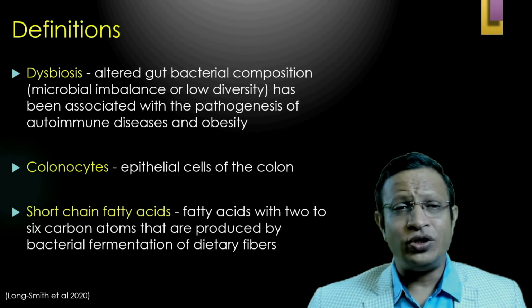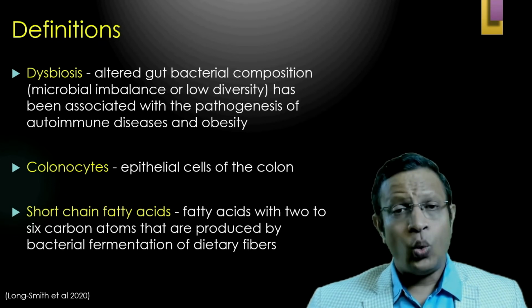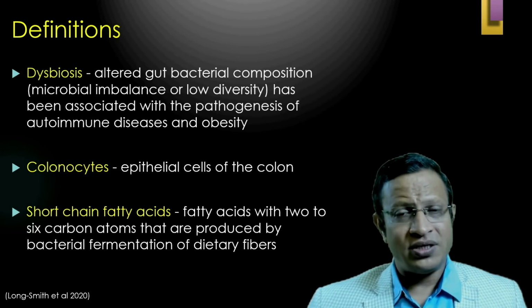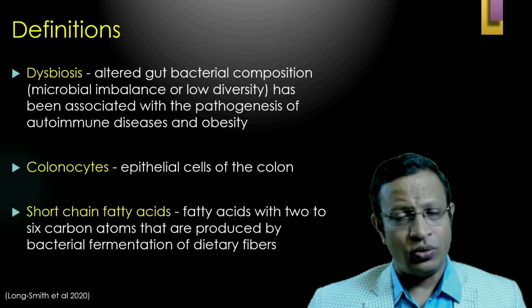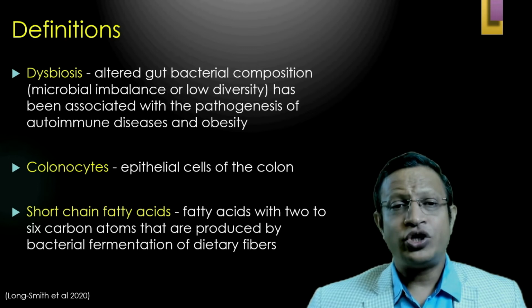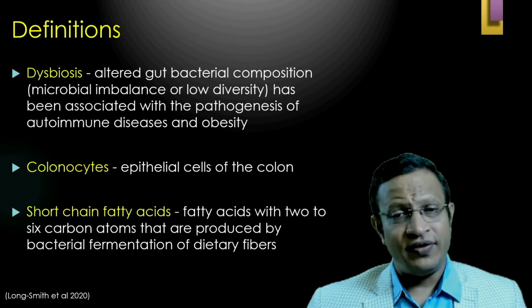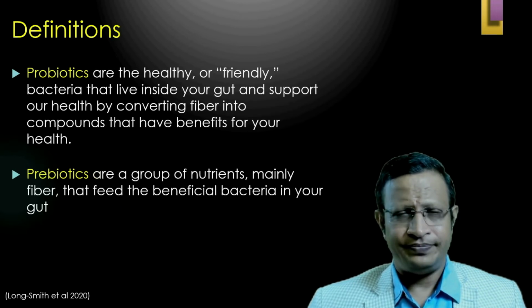These are fatty acids with 2 to 6 carbon atoms that are produced by bacterial fermentation of dietary fibers. Without microbiota, human beings would not be able to use this fiber and degrade it into short chain fatty acids, which are useful for us. That means microbiota plays a crucial role in the production of short chain fatty acids.